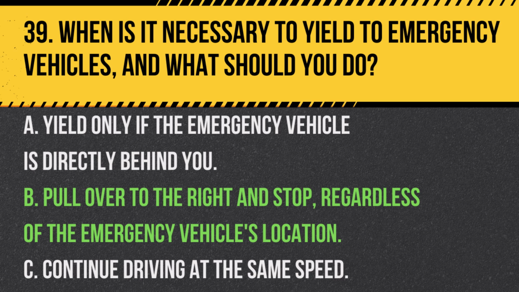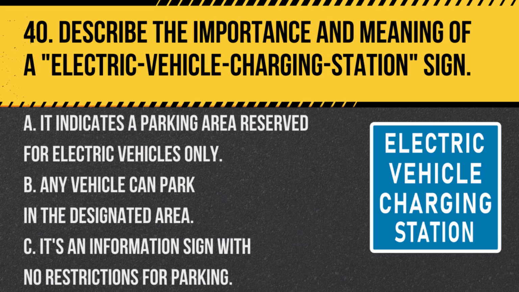Question 40. Describe the importance and meaning of electric vehicle charging station sign. A. It indicates a parking area reserved for electric vehicles only. B. Any vehicle can park in the designated area. C. It's an information sign with no restrictions for parking. Answer. A. It indicates a parking area reserved for electric vehicles only. An electric vehicle charging station sign indicates parking spaces specifically designated for electric vehicles to charge.